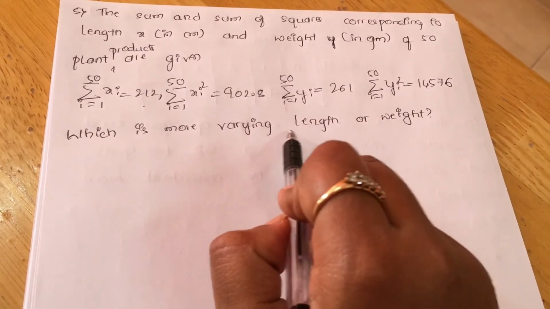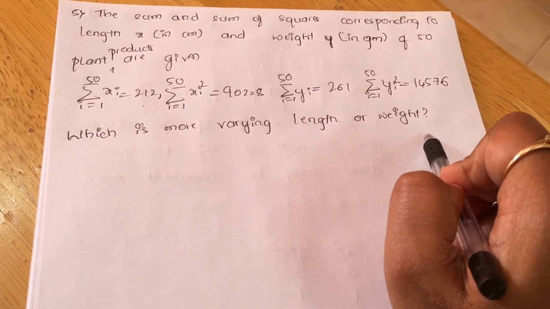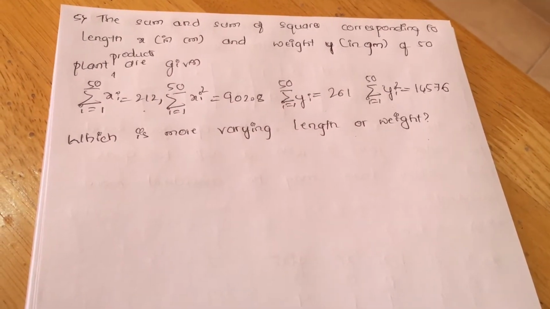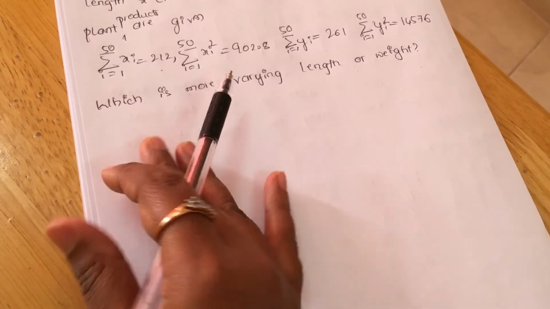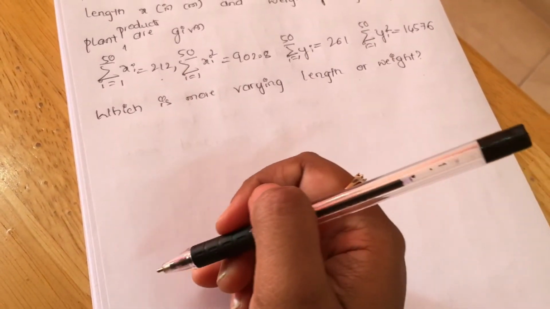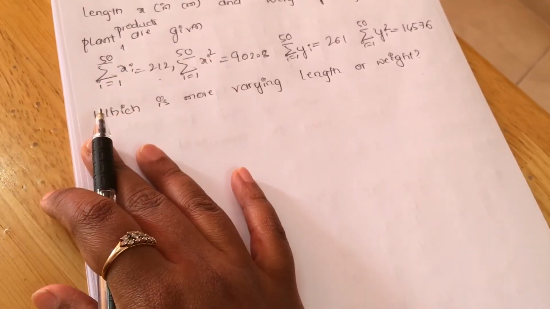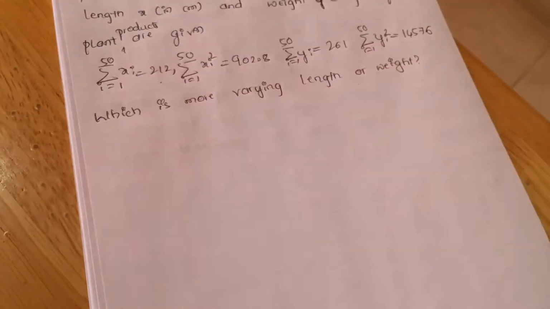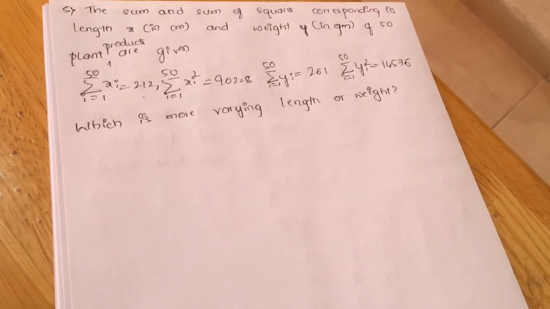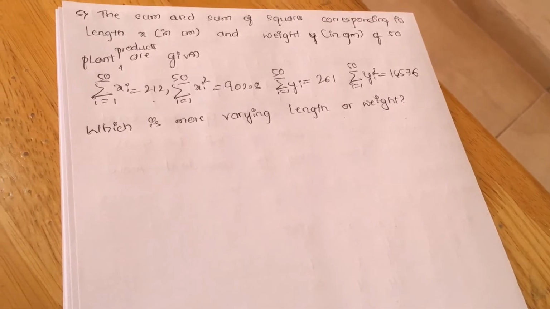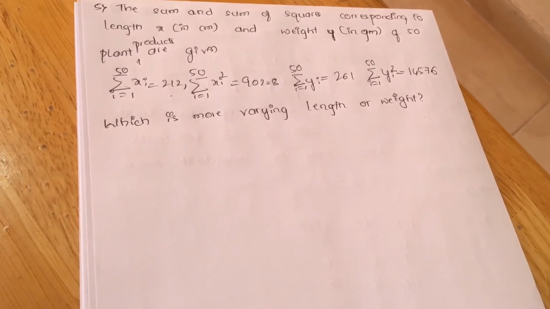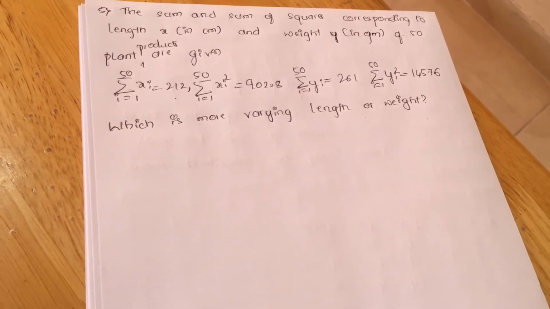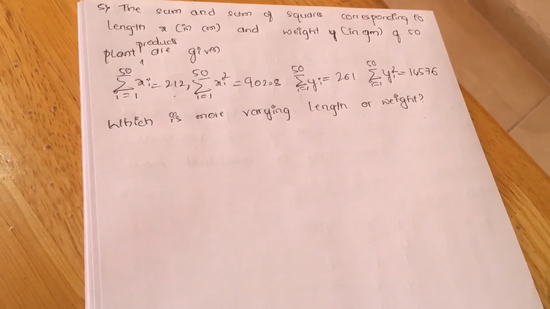Which is more varying, length or weight? That is, you need to find which has greater CV, right? So here also, direct values are not given, but the values which are required are given. And you can see what is different here: the values are not given in the terms way. That is, you don't have xi's here, but you have the total sum. So table formation will not be there here.